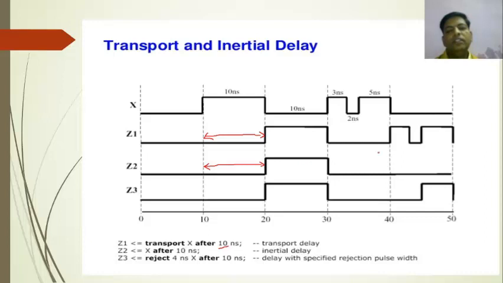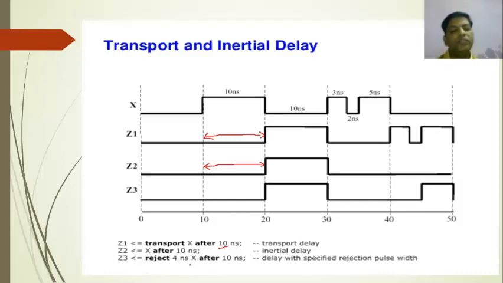3 nanosecond, 5 nanosecond, all get rejected. Only 10 nanoseconds should be available in inertial delay. So below the value given, the data may get rejected. Here only 10 nanosecond will appear, and remaining below the value of 10 nanosecond are all rejected in inertial delay. So Z3 is next, we have to go for Z3.